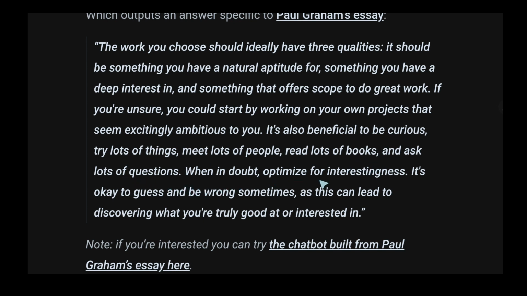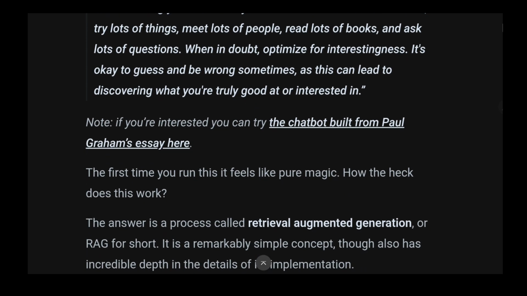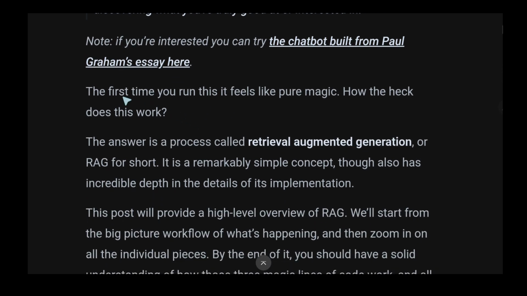When in doubt, optimize for interestingness. It's okay to guess and be wrong sometimes, as this can lead to discovering what you're truly good at or interested in. Note, if you're interested, you can try the chatbot built from Paul Graham's essays here.